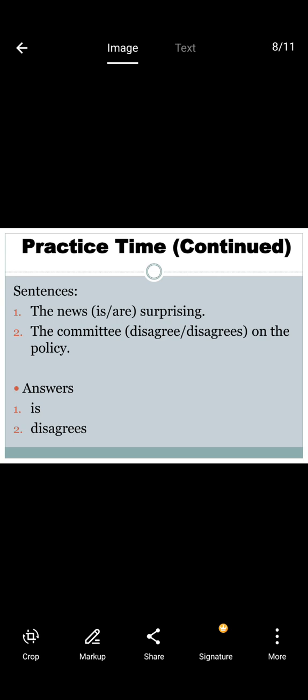The next: the committee disagrees on the policy. The committee is referred to as singular, so "the committee disagrees on the policy" is a right example.